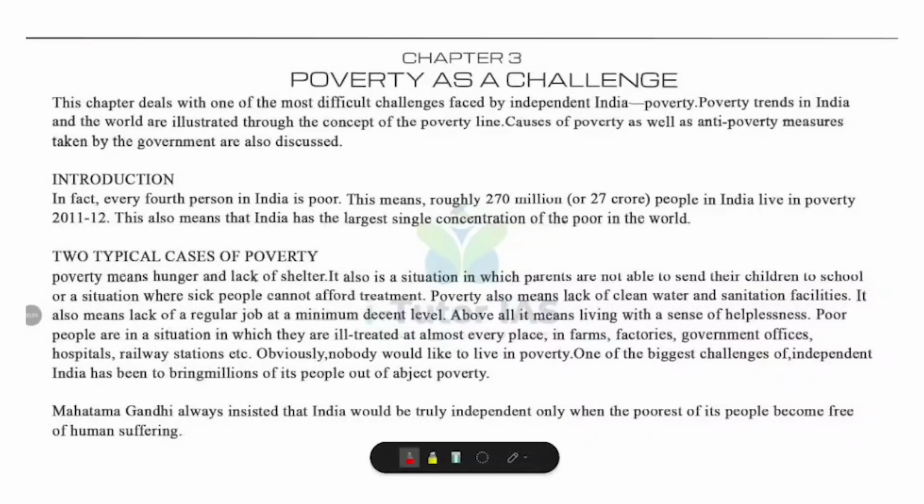Today we are going to start with a new chapter, Poverty as a Challenge. Let me ask you, when you hear the word poverty, what comes to your mind? Maybe hunger, no proper clothes, no house, etc. Yes, all of these are part of poverty. And today's chapter deals with one of the biggest challenges independent India has faced, that is poverty.